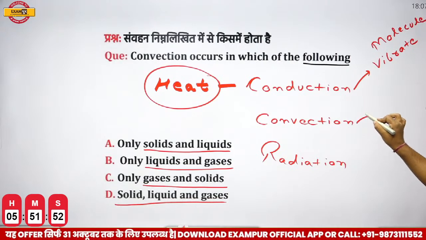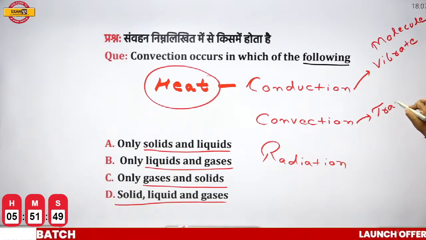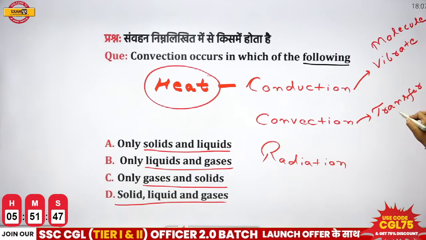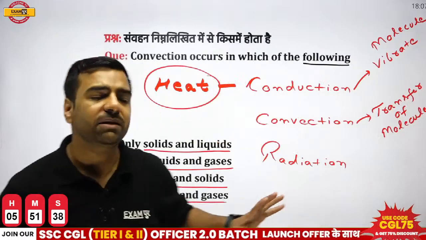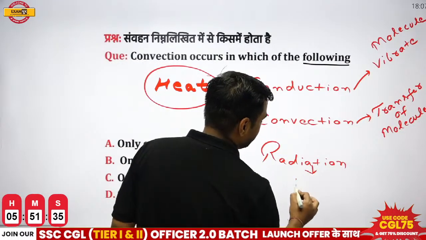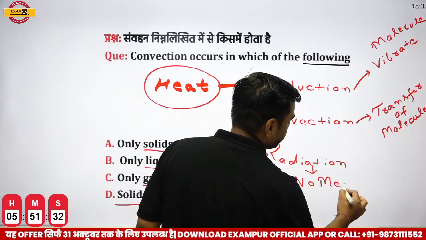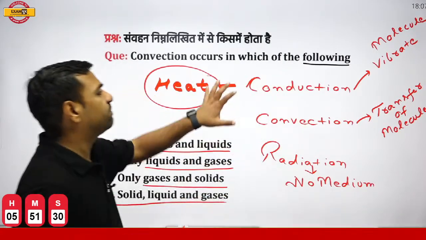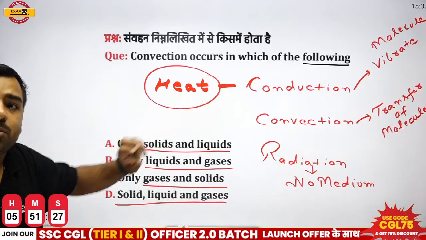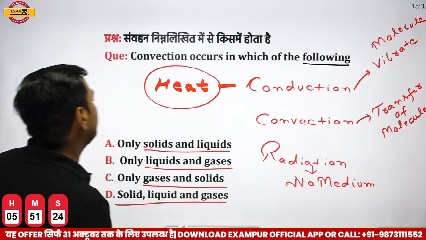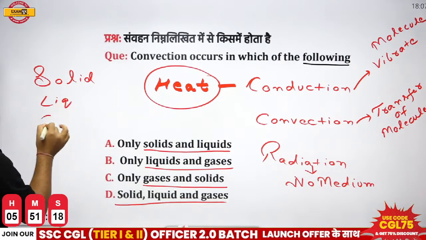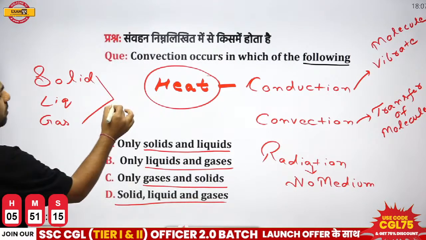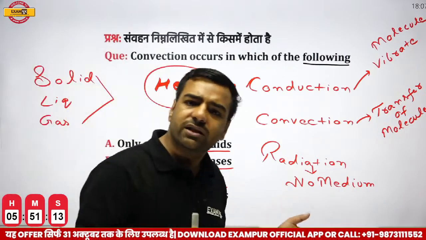But if I talk about convection, there is even transfer of molecules. That means molecules are actually changing their position. But if I talk about radiation, there is no medium required. Now, just try to have a look at this part. Molecules vibrate. This means molecules are going to vibrate where? Molecules will vibrate either in solid or in liquid or in gas, because all of them are having molecules and molecules can vibrate at their fixed location, right?